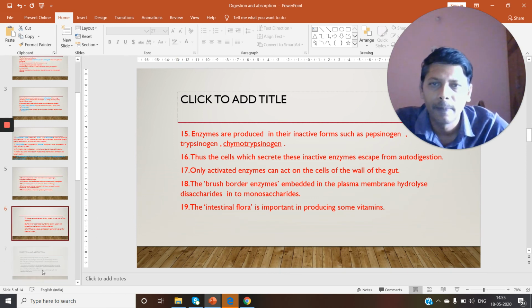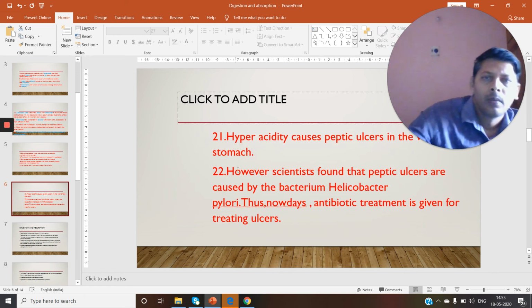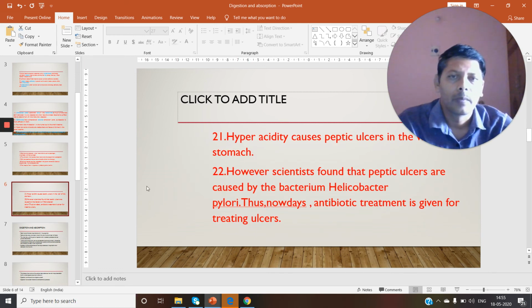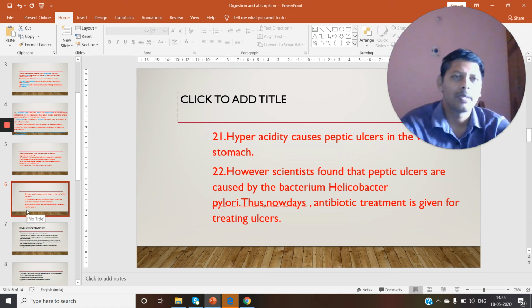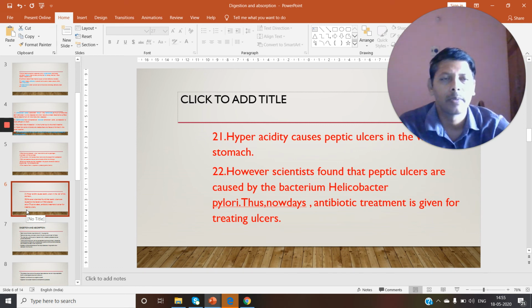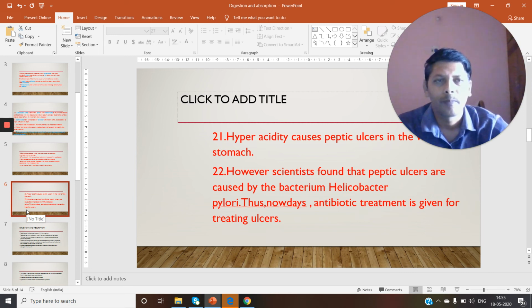We move on to the next slide. Hyperacidity causes peptic ulcers in the stomach. In our stomach, acid is produced, called hydrochloric acid (HCl). Because of this HCl, the internal wall of the stomach may be affected, and therefore some ulcers are formed. Those ulcers are called peptic ulcers. Like in the duodenum, ulcers are also formed; those are called duodenal ulcers.